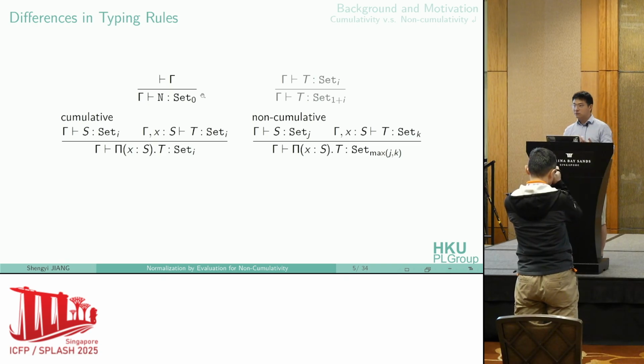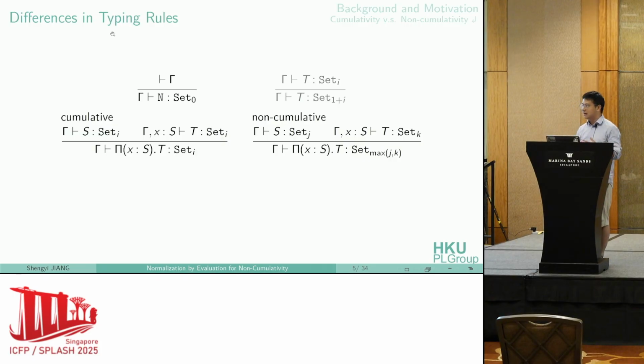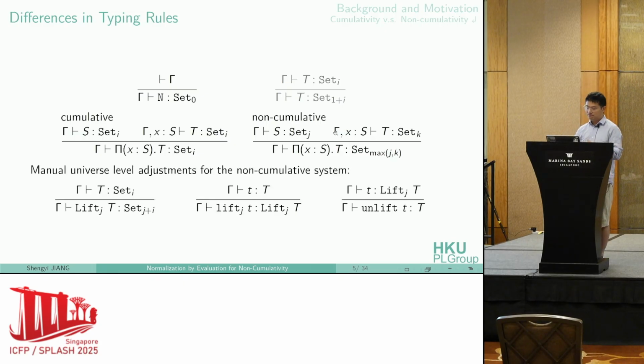The cumulative rule does not only differ in this; these design choices also influence other typing rules. For example, in the cumulative setting, in the Pi formation rule, both the domain and codomain types can reuse the existing universe level. But in the non-cumulative setting, we have more precise universe level control, where the Pi type lives in the max of the universe levels j and k of its domain and codomain types. We can also abstract over Agda's manual universe level manipulation into these 3 following rules, which have a Lift type constructor together with its introduction and elimination forms.